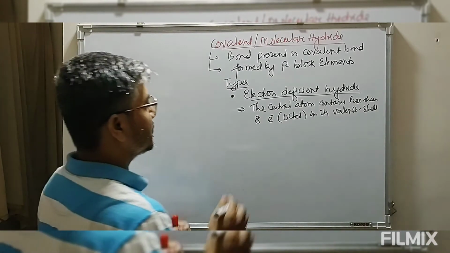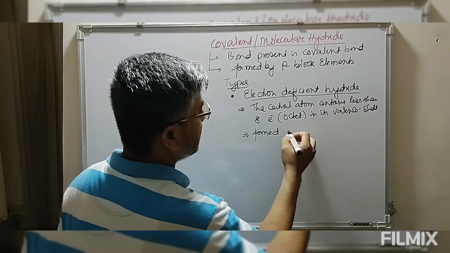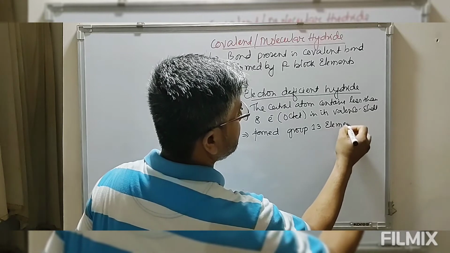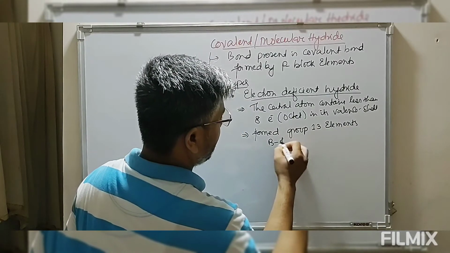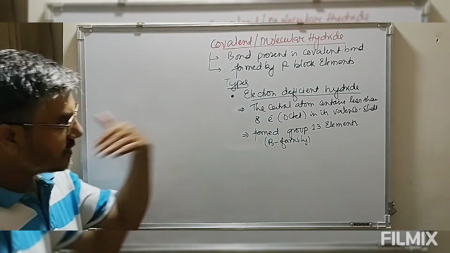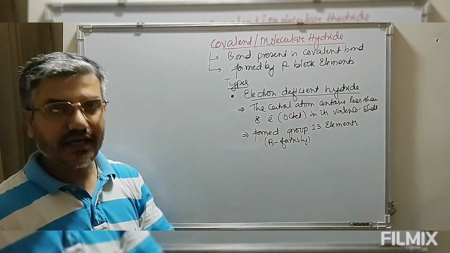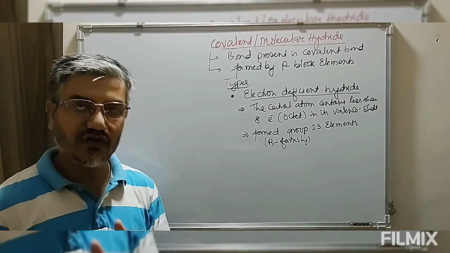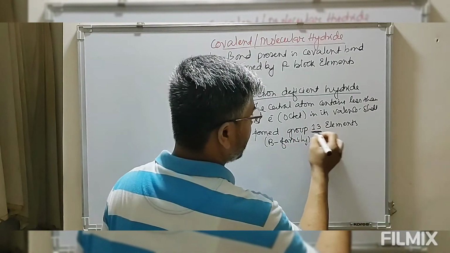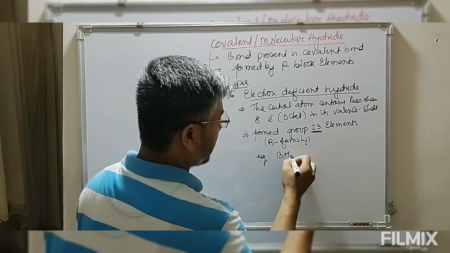Now look at this electron deficient hydride. These are formed by group 13 elements, that is the boron family. Elements of the boron family form these hydrides. So electron deficiency is in terms of less than octet, having less than 8 electrons in the valence shell after formation of chemical bonds. Some examples: look at this, BH3, boron hydride.